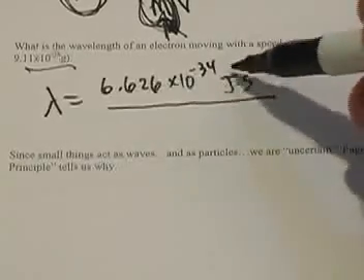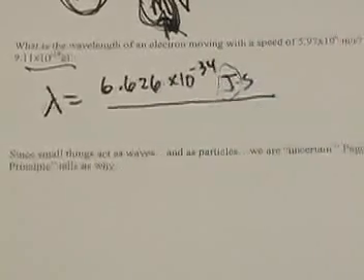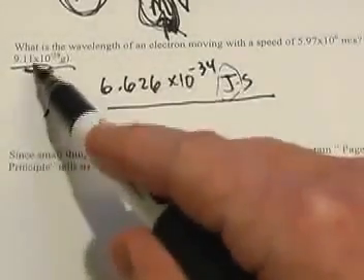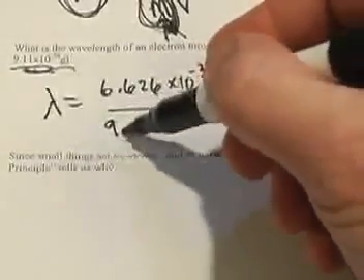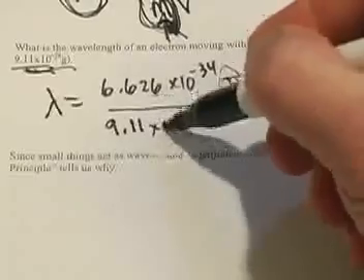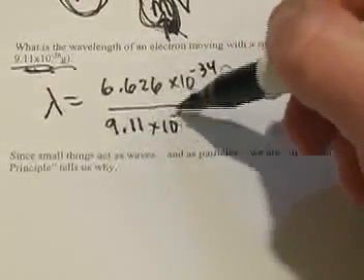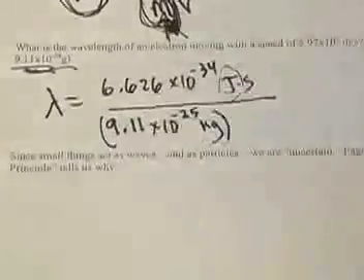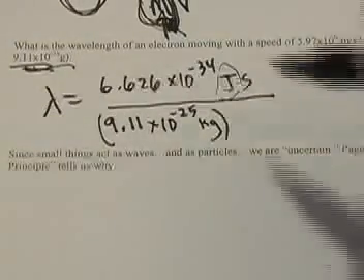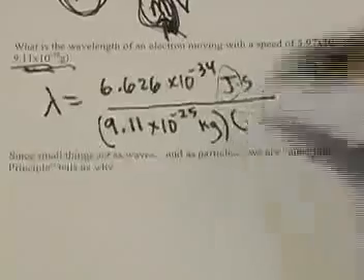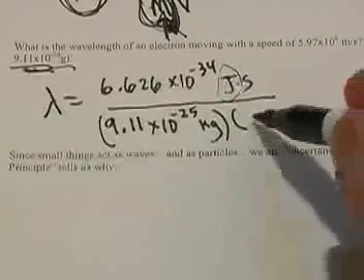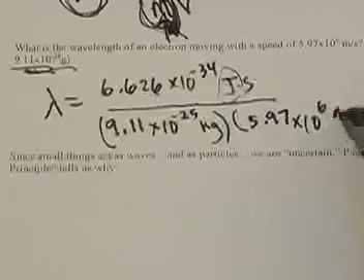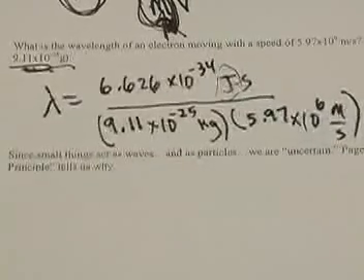The thing with it is that the joule happens to be a kilogram meter squared per second squared, so we need to take this mass right here and put it into kilograms. So I'm going to write it as 9.11 times 10 to the negative 25th kilograms. Remember, there's a 1,000 difference between grams and kilograms. And then I need to multiply that times the velocity that it gave me, which is 5.97 times 10 to the 6th meters per second.